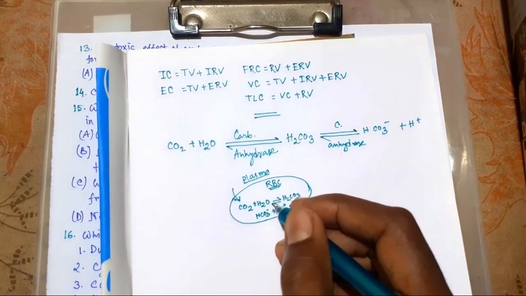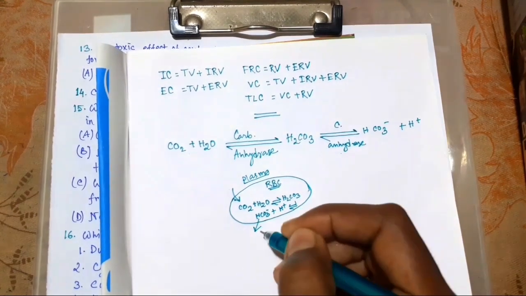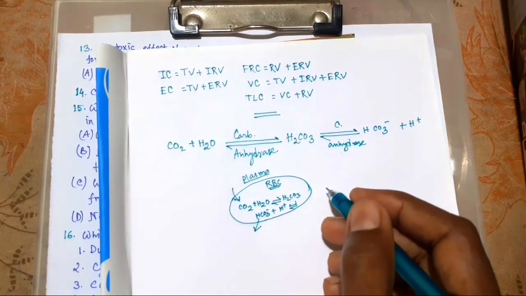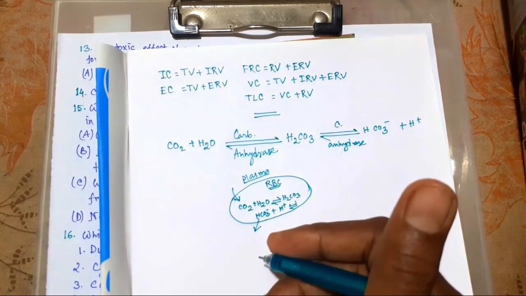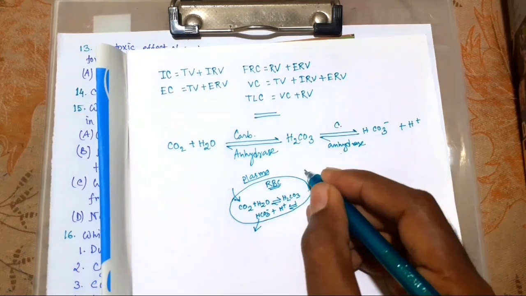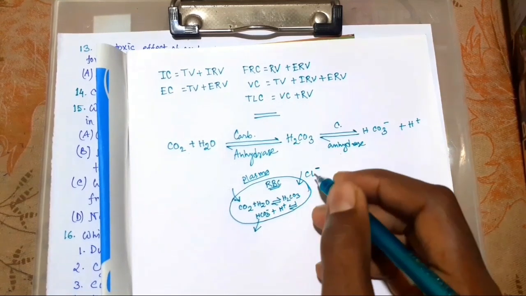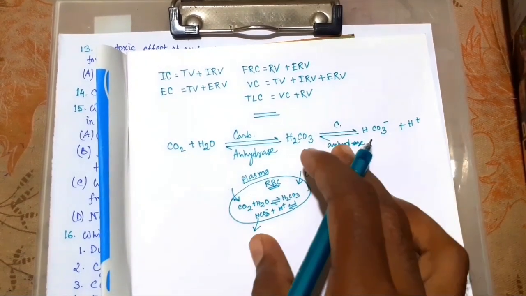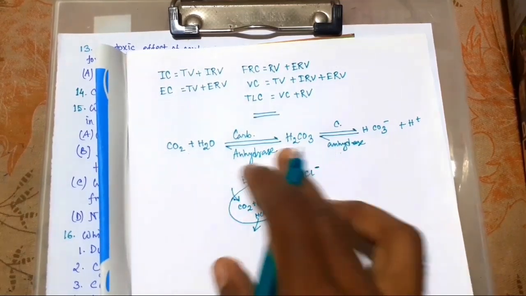And this HCO3 minus will go out. So what will come? Cl minus will come. Actually, for balancing pH, it happens, to maintain the balance of ions.